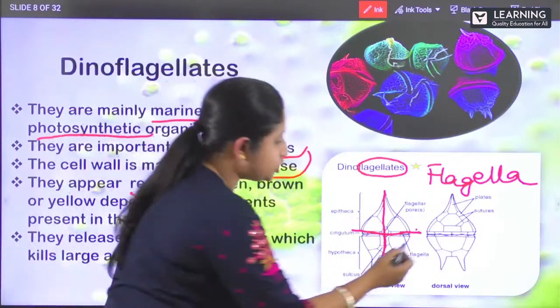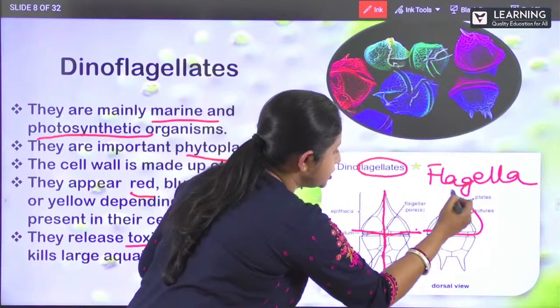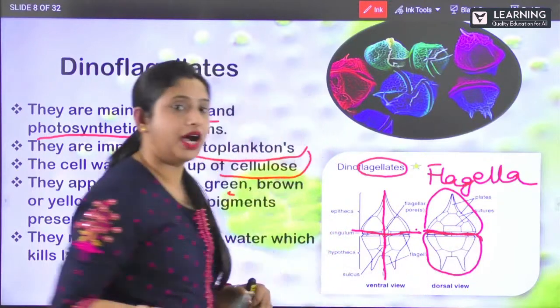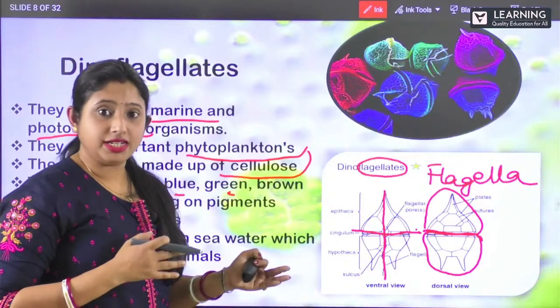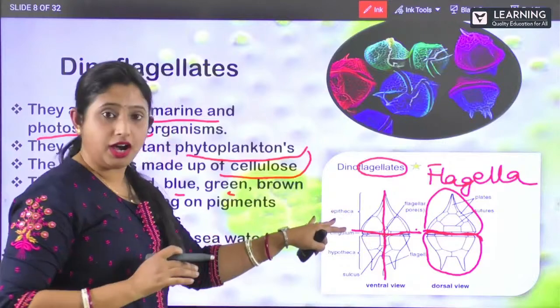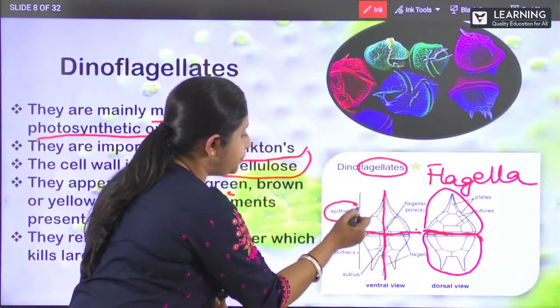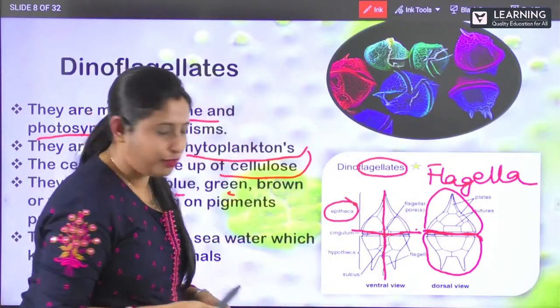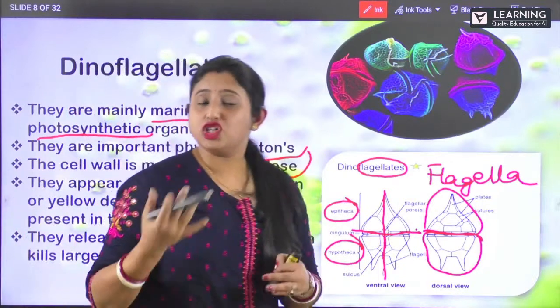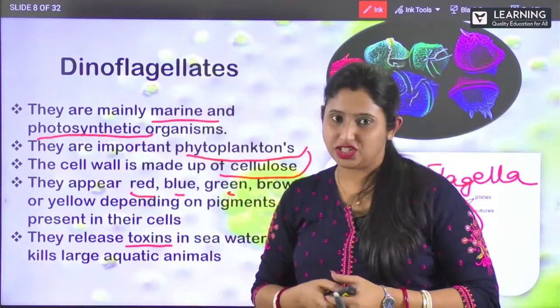Clear? And it has also got two parts, isn't it? This is one part and this is another part. So, like the diatoms, it has also got two halves. Clear? And the upper half, as usual, is known as epitheca. And the lower half is known as hypotheca. Clear? So, this is all about your dinoflagellates.